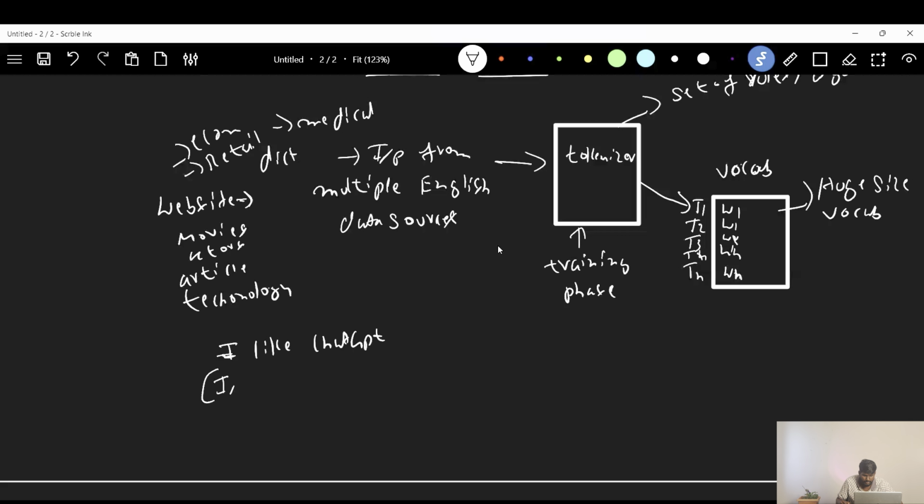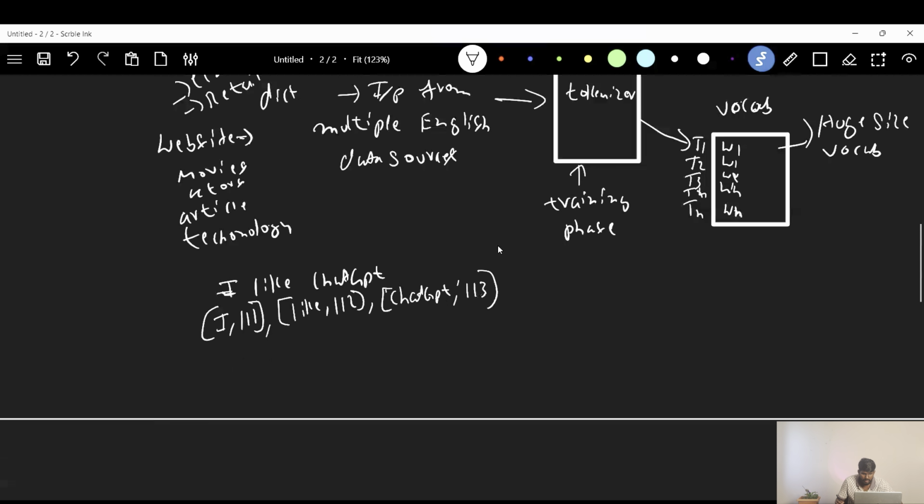Let's say for I, the token ID is 111. Similarly, it will search for like, which also has a token ID, let's say 112. Now it will search for chat GPT. We are at the word level, so I'm passing the entire word. It can find chat GPT and you will get the token ID, let's say 113. I'm taking these token IDs randomly, they are not the actual IDs, just for example purposes.